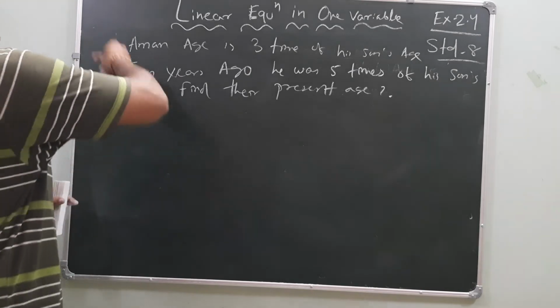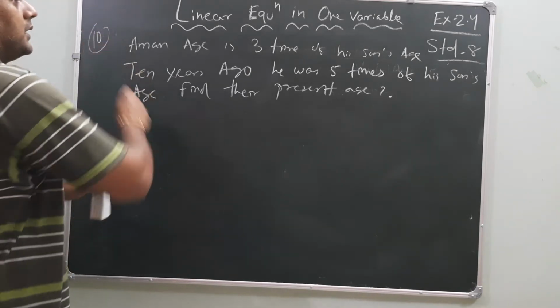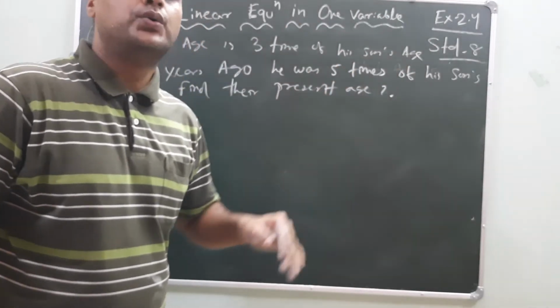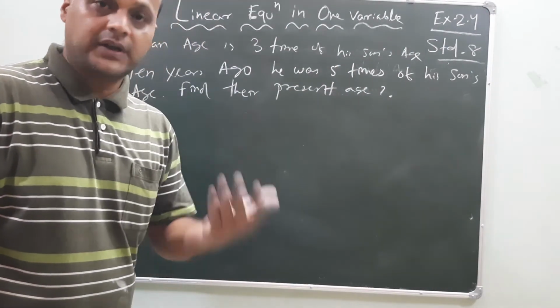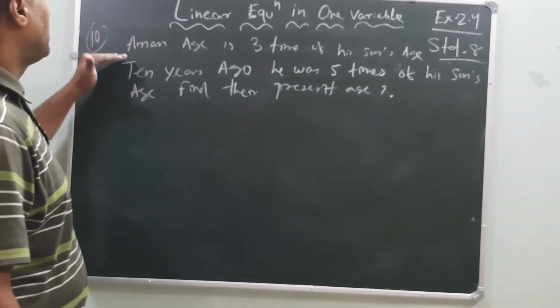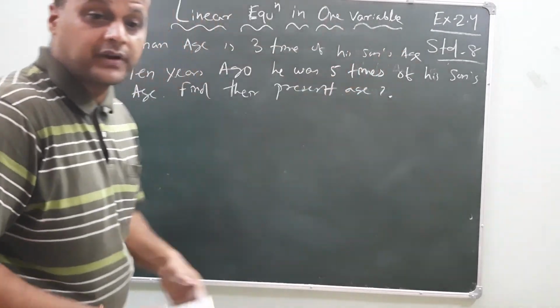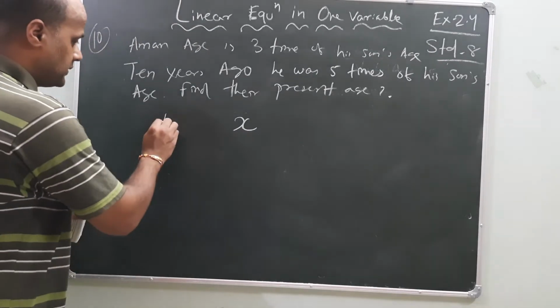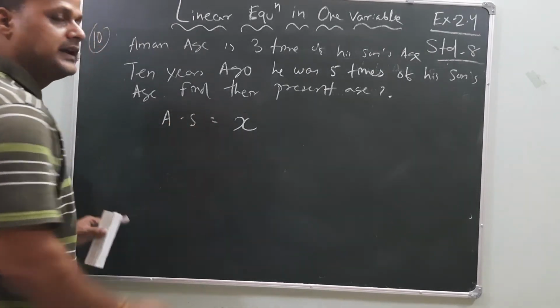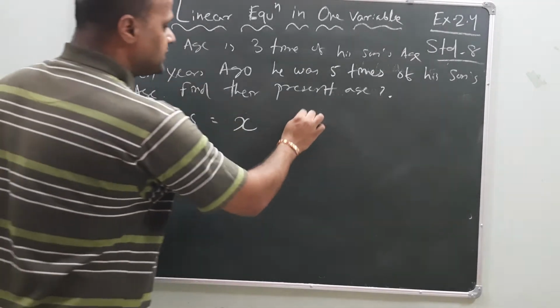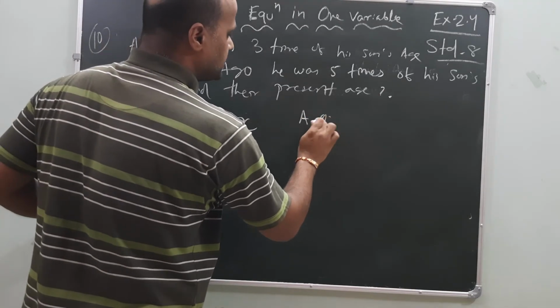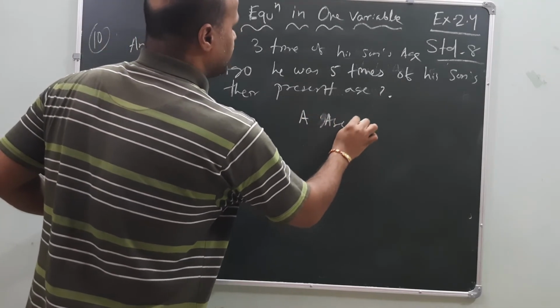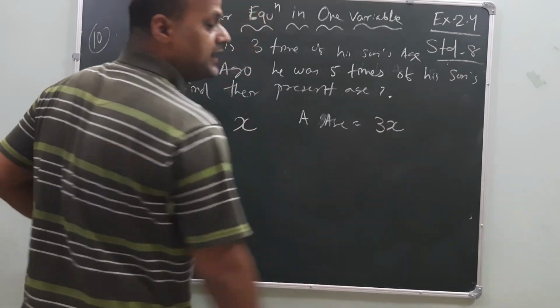Again, my dear friends, read the statement very carefully. Aman's age is 3 times his son's age. Whose age is not given? Aman's age is not given, and Aman's son's age is not given. Let Aman's son's age be x. Then what about Aman's age? 3 times his son's age means 3x.